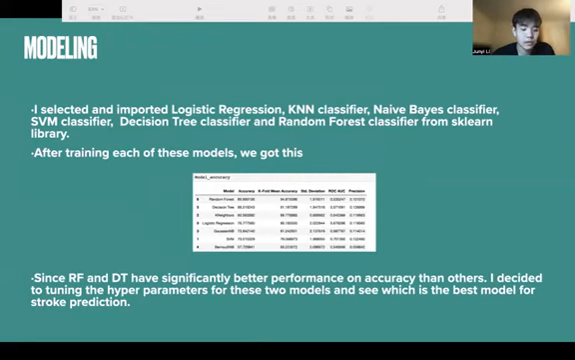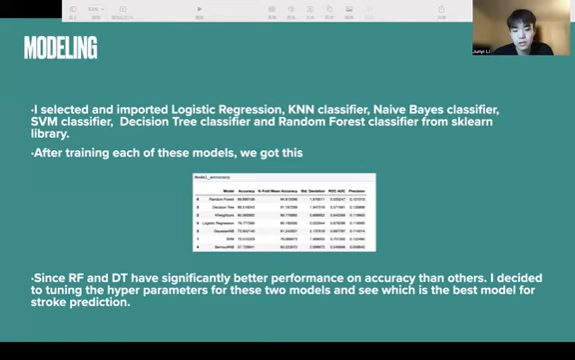We train and evaluate the performance of the following machine learning models, including logistic regression, decision tree classifier, naive Bayes classifier, and so on. We compare and evaluate them through cross-validation, and our evaluation metrics include accuracy, precision, recall, F1 score, and ROC curve. After training each of the models, we got this result table.